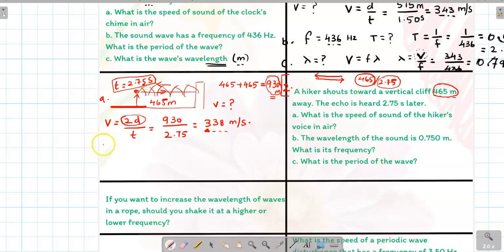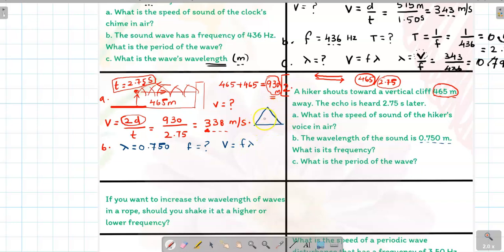This is A part and we are doing the B. The wavelength of the sound is 0.750 meter. So lambda is given, 0.750 meter. What is its frequency? So it sounds like the wave equation, V is equal to F lambda.